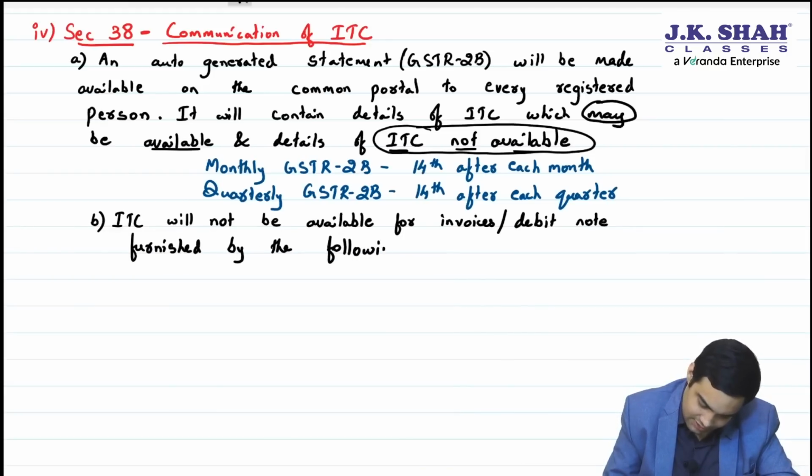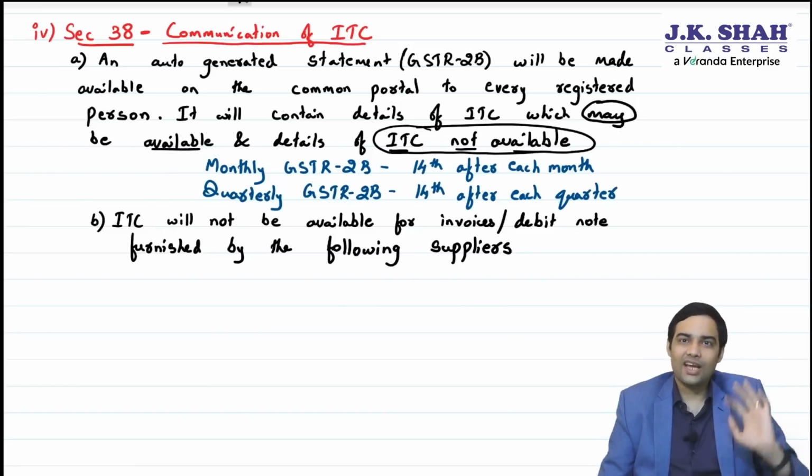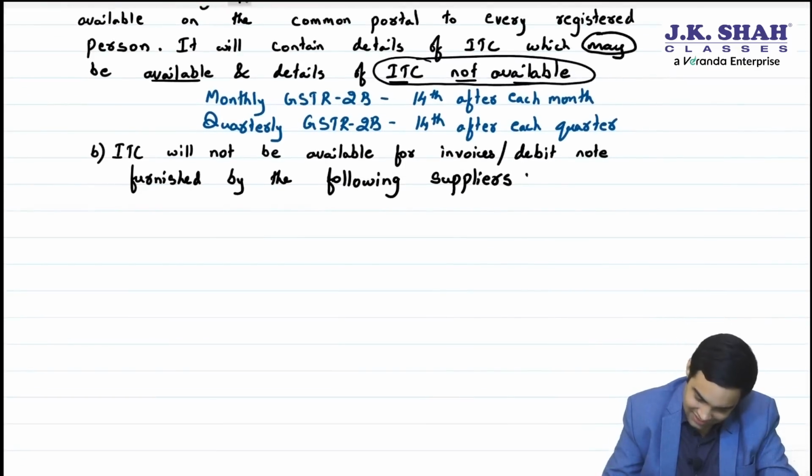So people, there are some specific points. If it is furnished by the following suppliers, you will not get ITC as a registered person. Who can be these suppliers, sir? Dangerous points. Let's see.